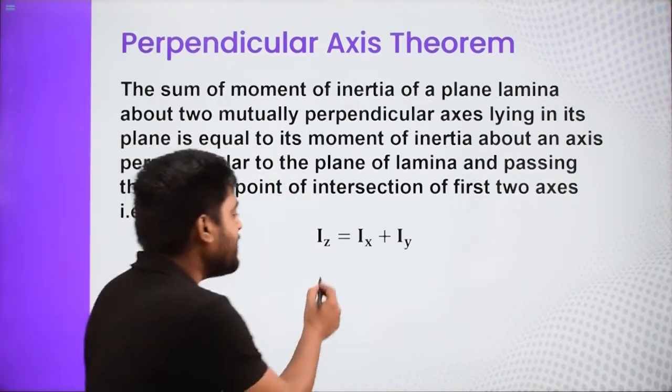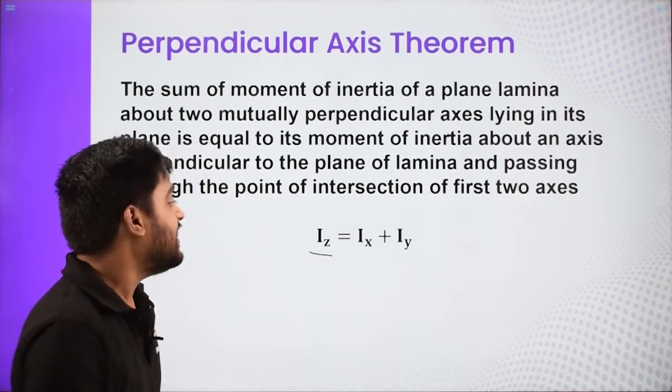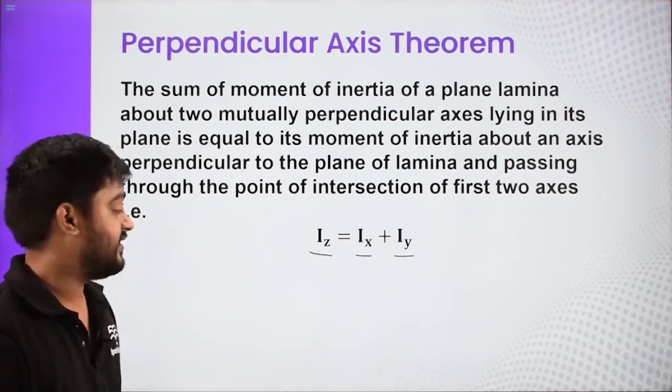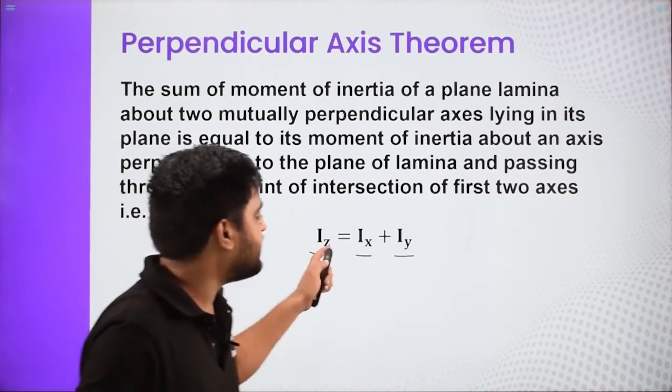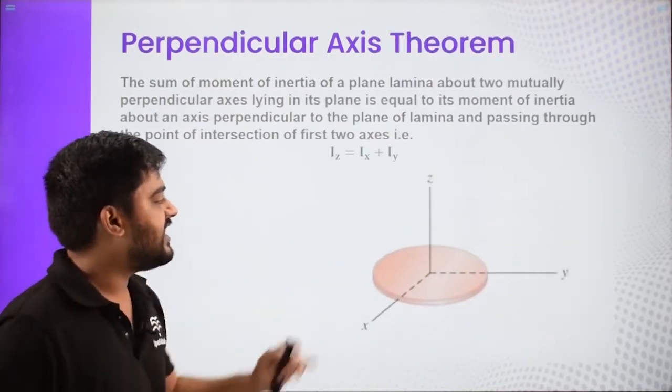So basically, the moment of inertia about this axis which is perpendicular to the plane is equal to the moment of inertia about these two axes, added together. So we need to understand what Ix, Iy and Iz are. So again, let us understand this within an object.